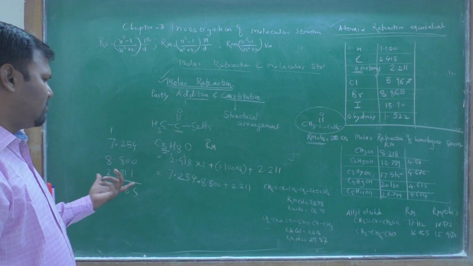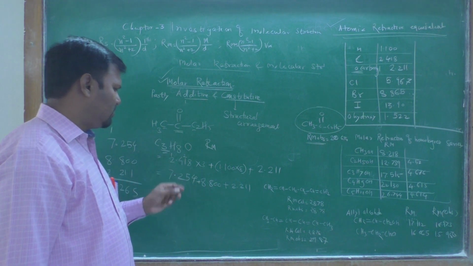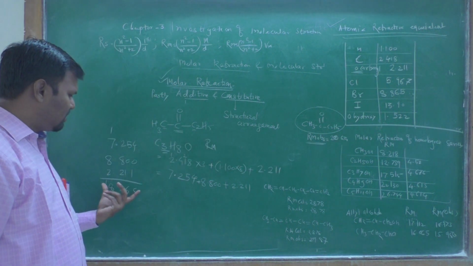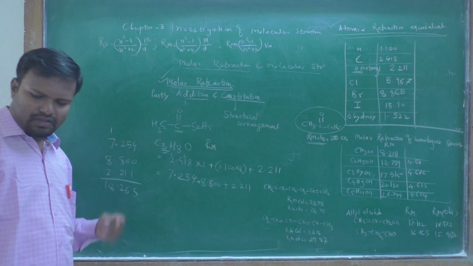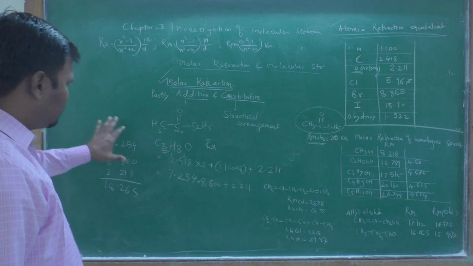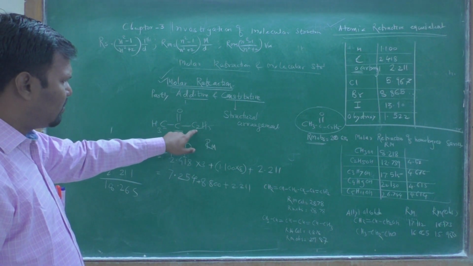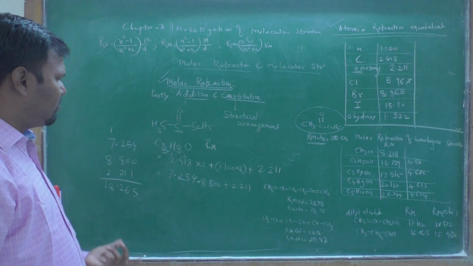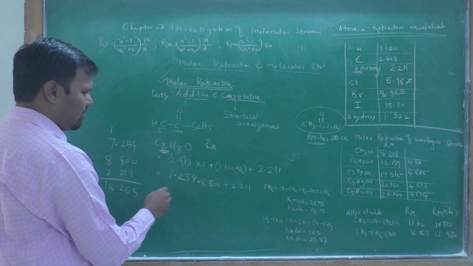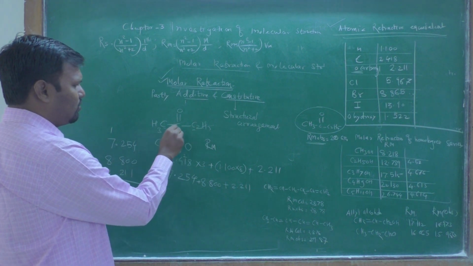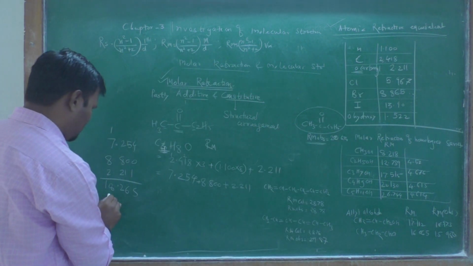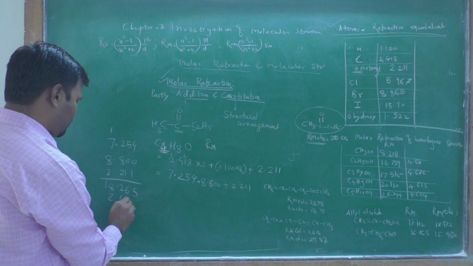18.265. Okay, these values are somehow matched with those values. In this case we have, sorry, we missed one carbon. There are 4 carbons, 1, 2, 3, 4, therefore for the fourth we have to also add 2.418.